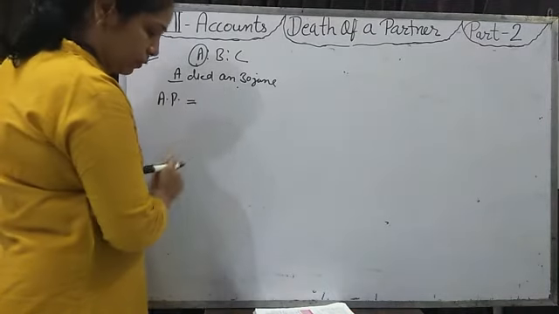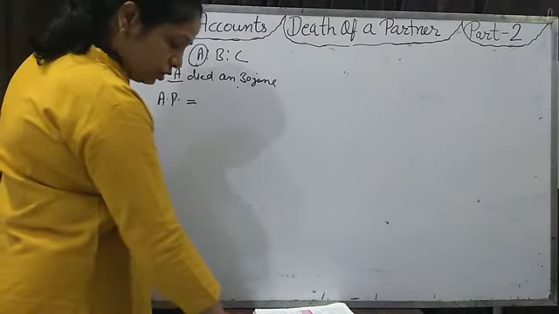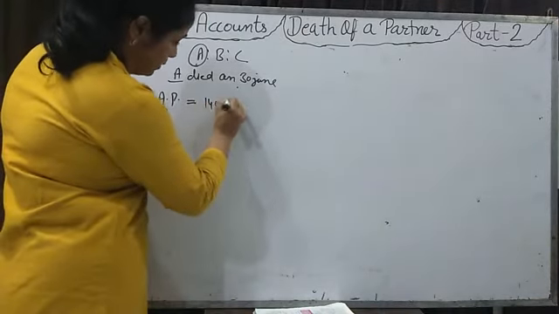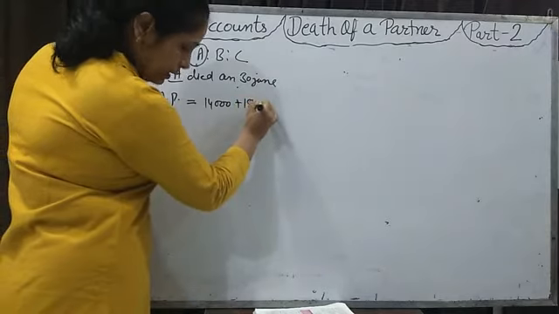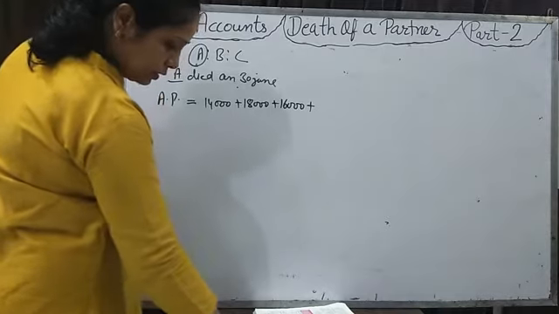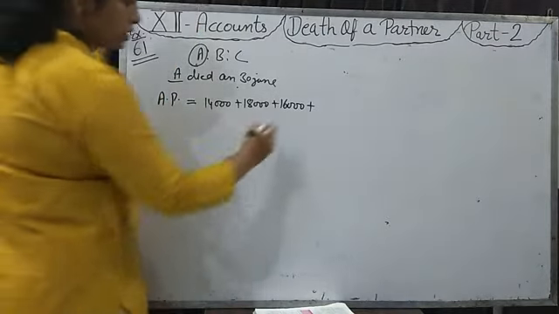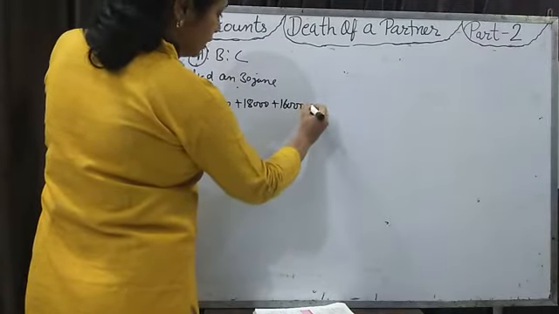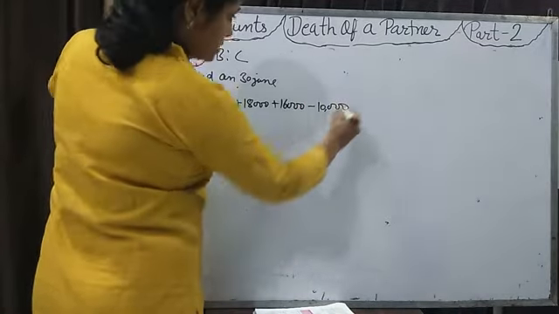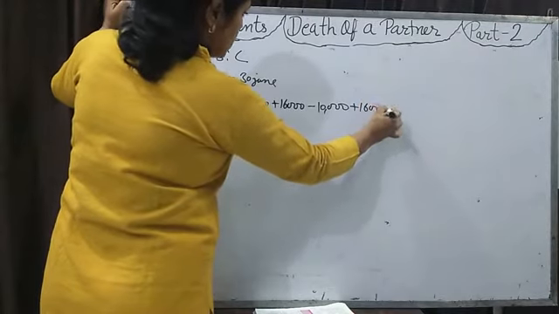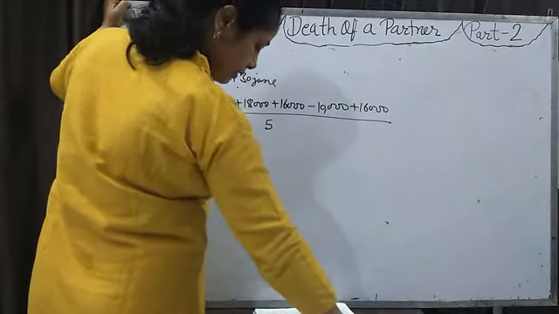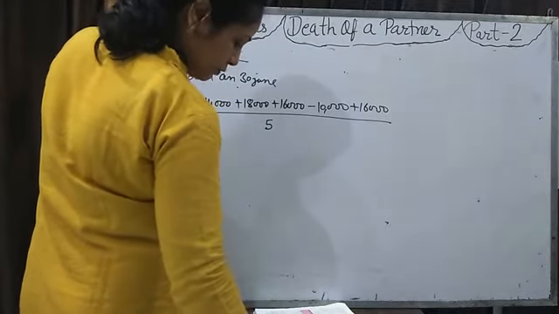The last 5 years' profits given to you are 14,000 plus 18,000 plus 16,000. Loss is given. If there is a loss, as I have told you, then you will minus 10,000, plus 16,000, divided by 5. Then you can calculate the average profit by this.